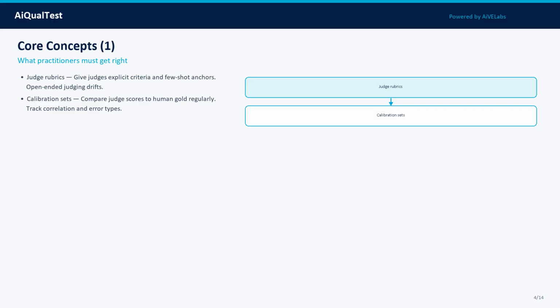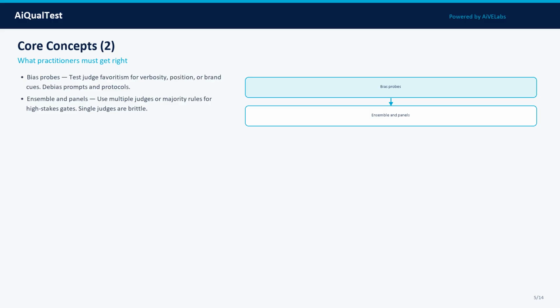Concept 2: Calibration sets. Compare judge scores to human gold regularly. Track correlation and error types. In practice, treat this as a measurable property, define what good looks like, attach evidence, and track it across model, prompt, data, and tooling changes.